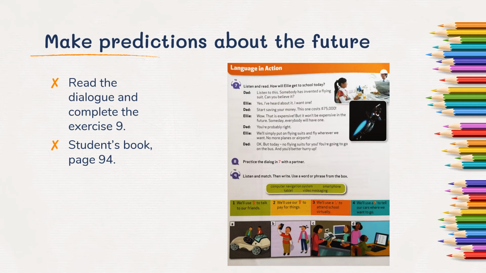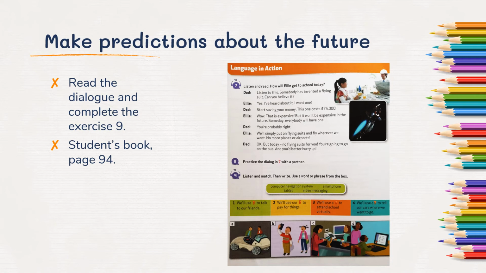In this part, we're going to make predictions about the future. First, you have to read the dialogue and answer the question that is there. How will Ellie get to school today? In exercise 9, you have to listen and match the sentences with the pictures.